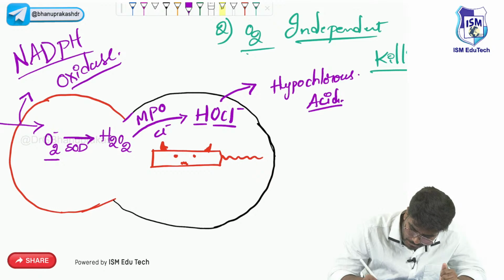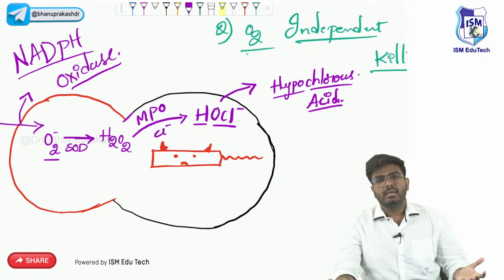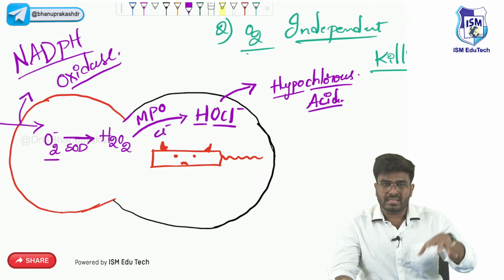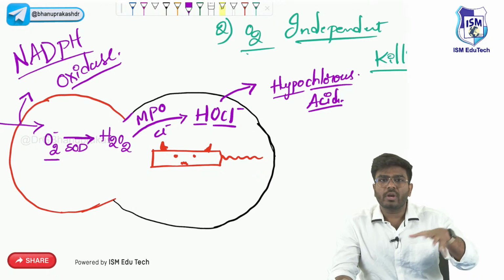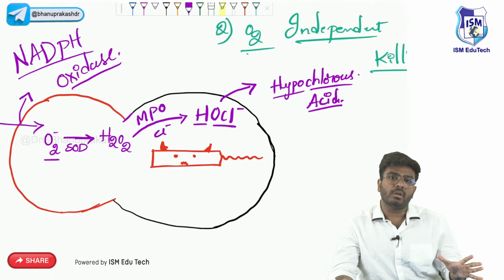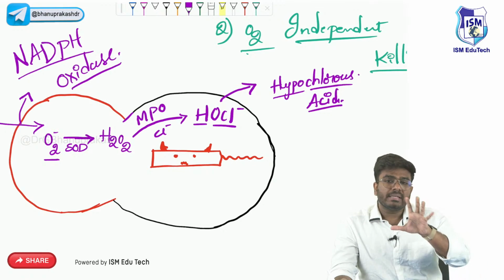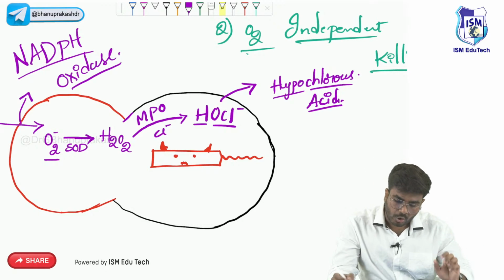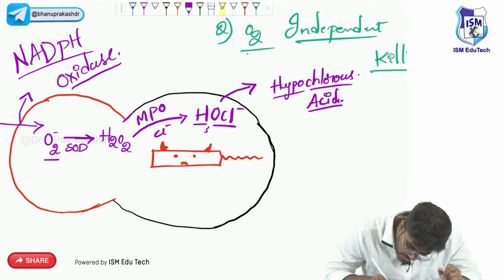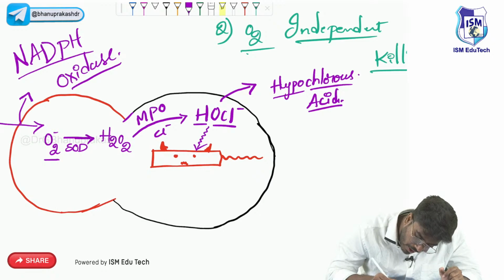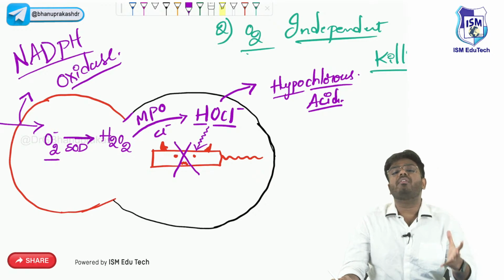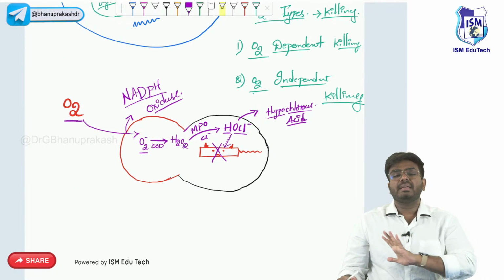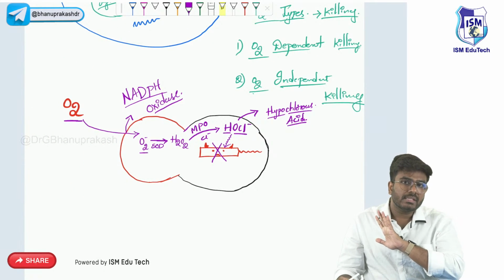acid. Okay, chlorine. We use chlorine to kill bacteria, even for sanitization purposes, to put into swimming pools, to put into wells. To kill bacteria, we usually do chlorination. So chloride is very, very powerful. So myeloperoxidase, an enzyme, binds the chloride ions with the H2O2 and forms a free radical called HOCl. Now this free radical HOCl is powerful enough, much more powerful, to kill the bacteria. Okay, so with this the bacteria is killed. With this, the chapter of bacteria is closed.